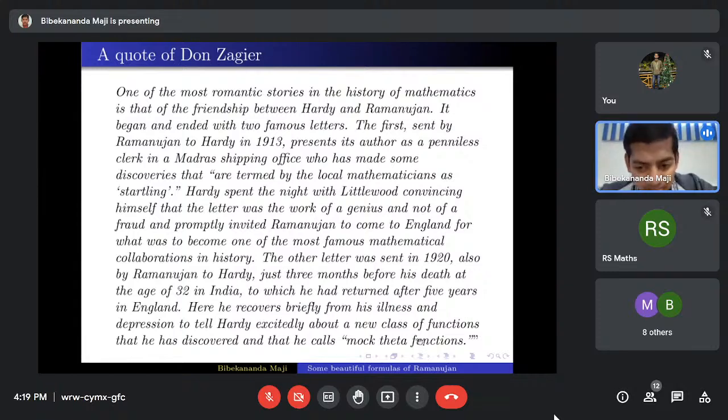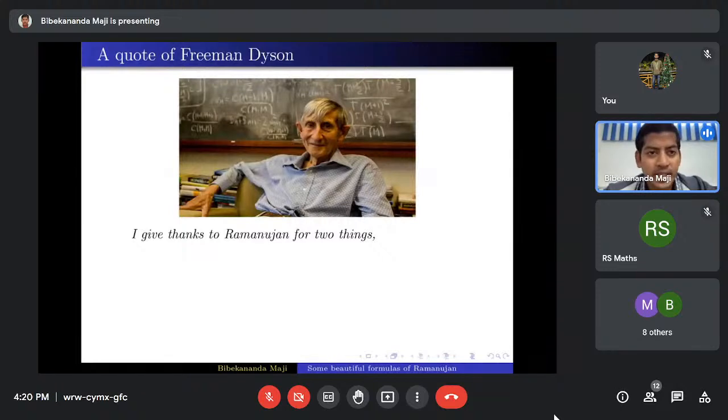So this was in 1920, he has written this. But even after 100 years, people are still trying to understand what he meant. A lot of research is still going on in this area, but people are not able to understand quite what he meant by it. So at the end, I'll mention a quote from the renowned mathematician as well as physicist,